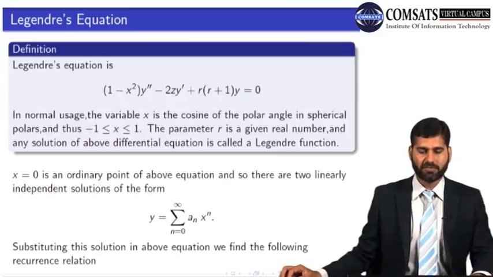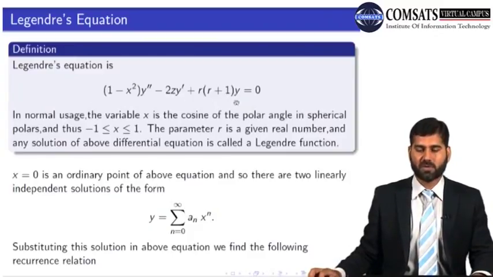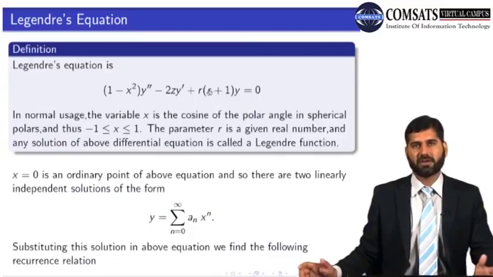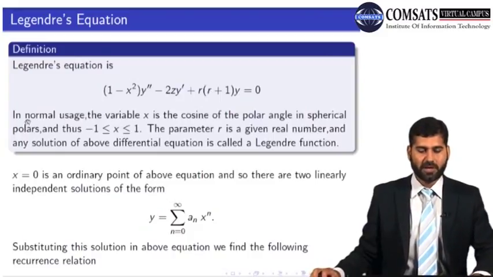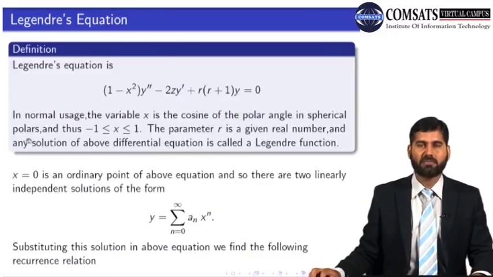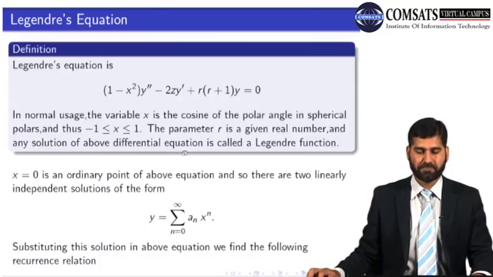Legendre equation is of this form: (1 minus x squared) y double prime minus 2x y prime plus r(r plus 1) y is equal to 0, where r is a parameter which is different for different equations. In normal usage, the variable x is the cosine of the polar angle in spherical polar coordinates, and thus x is between -1 and +1. The parameter r is a given real number, and any solution of the above differential equation is called a Legendre function or a Legendre polynomial.